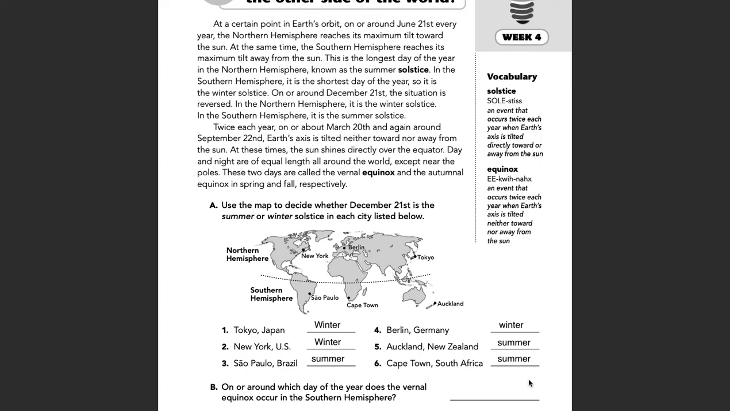Part B, on or around which day of the year does the vernal equinox occur in the southern hemisphere? So, southern hemisphere, vernal equinox. For us, that would be our fall equinox. For southern hemisphere, that would be their spring equinox. So if it's for a northern hemisphere, if you're thinking fall, that would be around September 22nd. So for the opposite of the northern hemisphere, that would be spring, which would be the vernal equinox, so September 22nd.